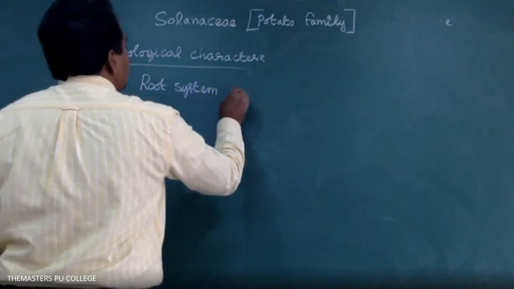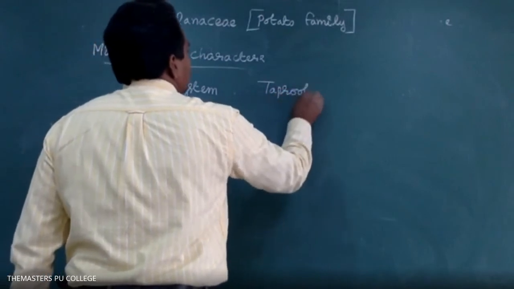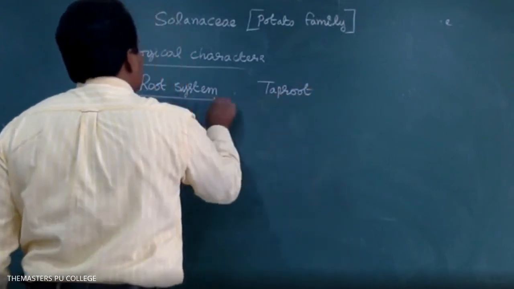The root system is taproot. Taproot system is present. In the Fabaceae family, the root system is also taproot, with root nodules. Taproot system with root nodules.